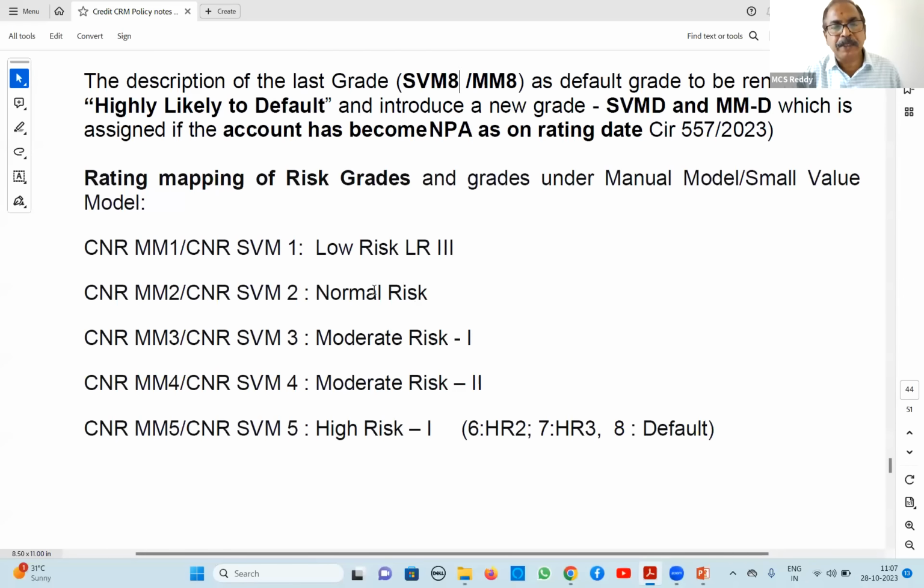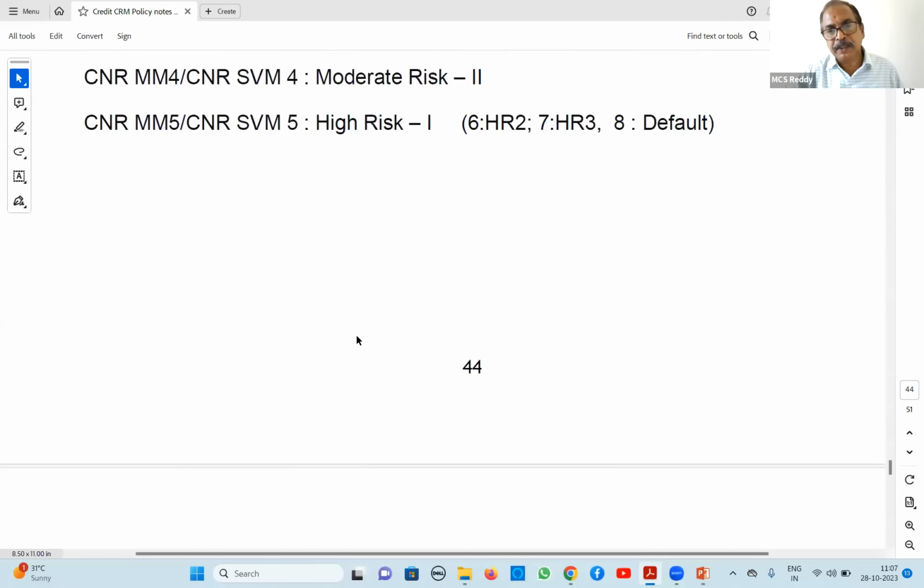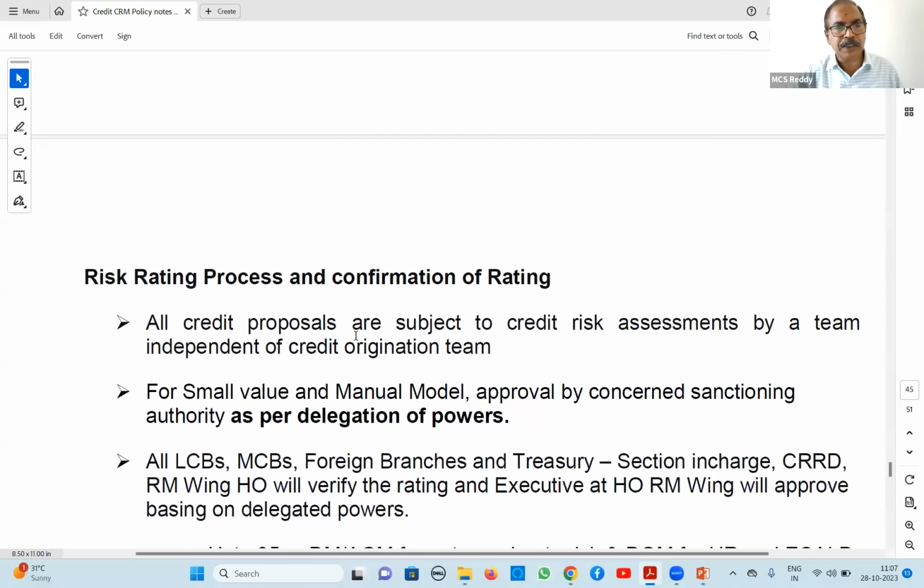So this is the mapping, whether it is low risk and so on. Suppose it is given, what is SVM 3, small value model 3, under which risk category does it come? Then you have to tell moderate risk 1. So mapping is also asked in the exam. That is why I have taken it.